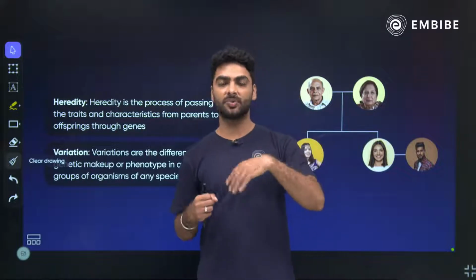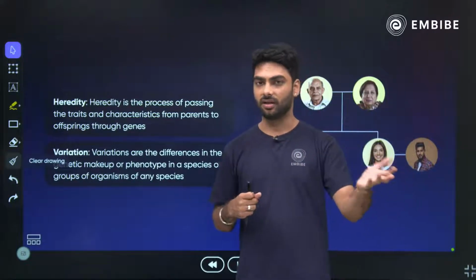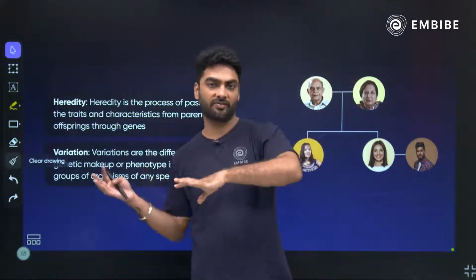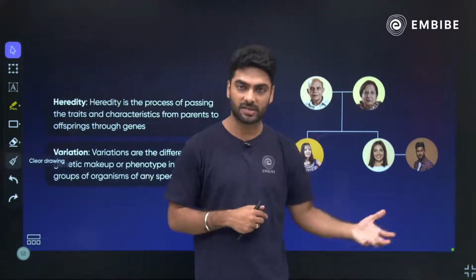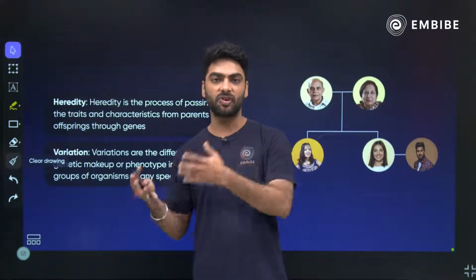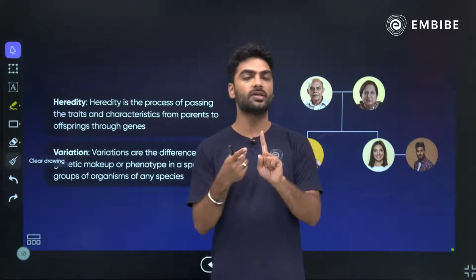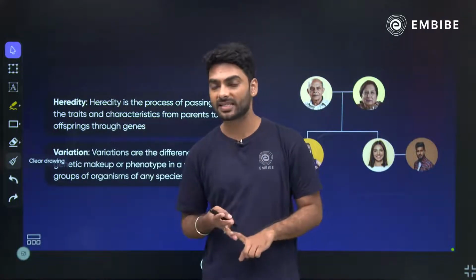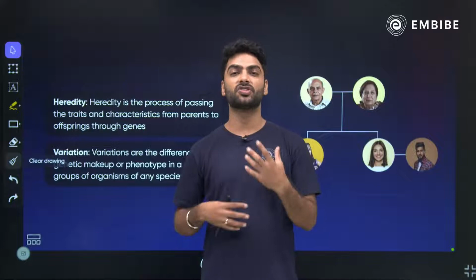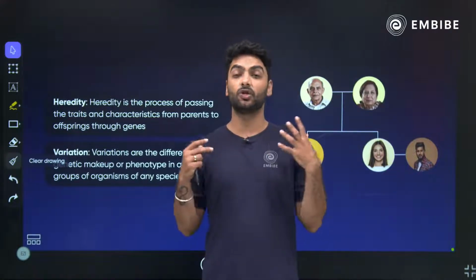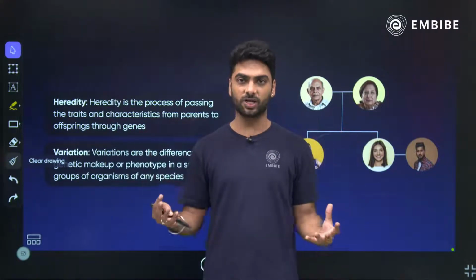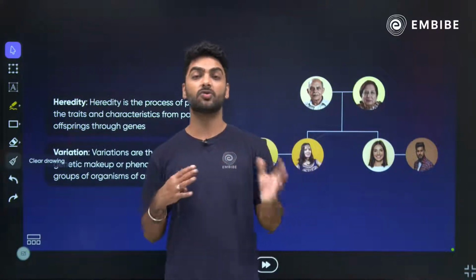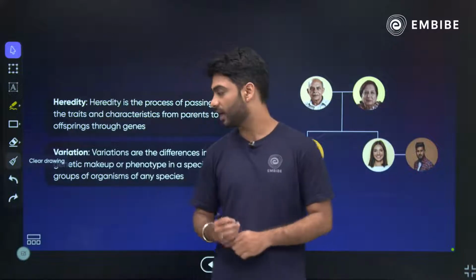There will be differences between you and your cousin, right? There will be differences between your grandmother and your grandfather, and your mother and father, and you and your sibling. So there are differences between you and your friend. All of you don't look similar. All of your habits are not the same. Your likes and dislikes are not the same. All that is because of the mixing of genes, and that is why in humans you see so much variation, because there are so many different types of genes, right? There are almost 10,000 chromosomes in human beings. Okay, chalo.